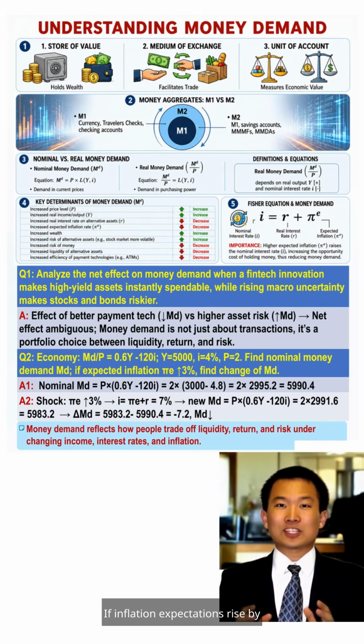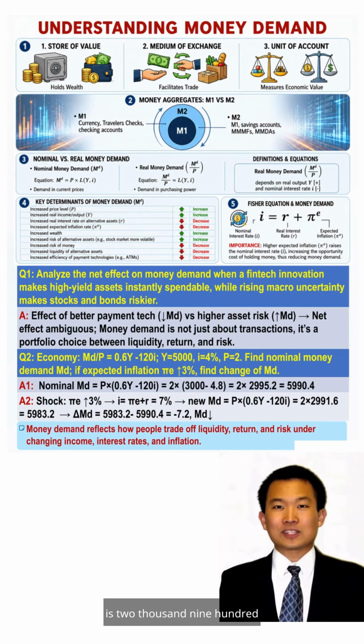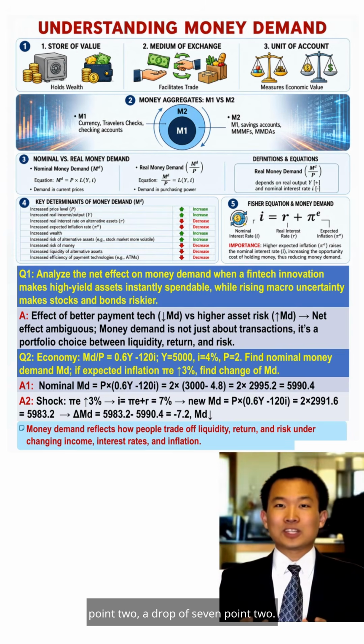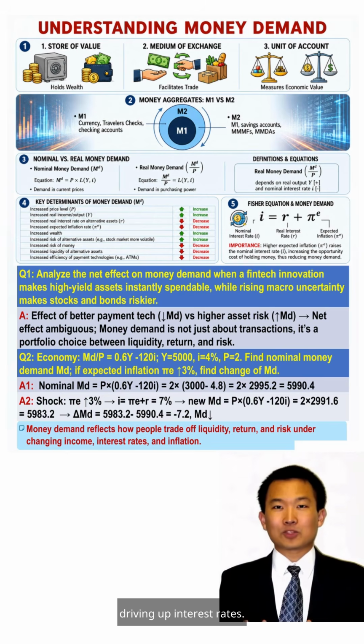If inflation expectations rise by 3%, pushing interest to 7%, the new real demand is 2,991.6. Nominal demand becomes 5,983.2, a drop of 7.2. This demonstrates how inflation expectations lower money demand by driving up interest rates.